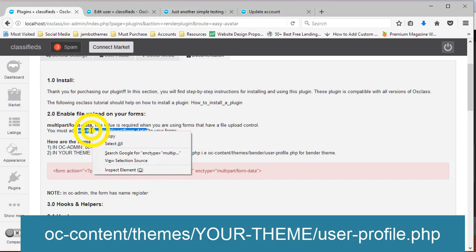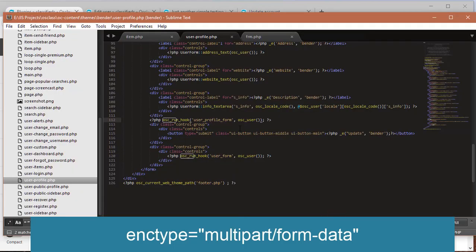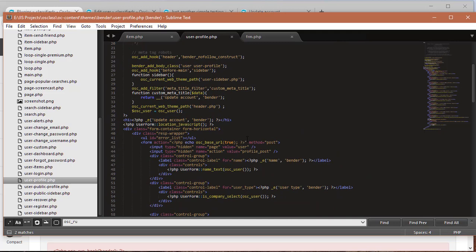So I'm just going to copy and paste it at the right place, which is after the method attribute. Remember to enclose this multipart form data within double quotes.